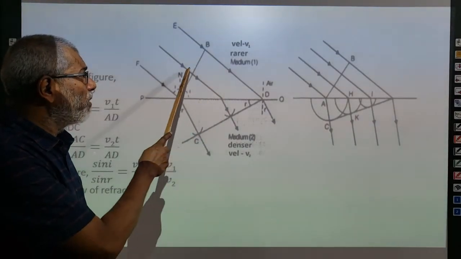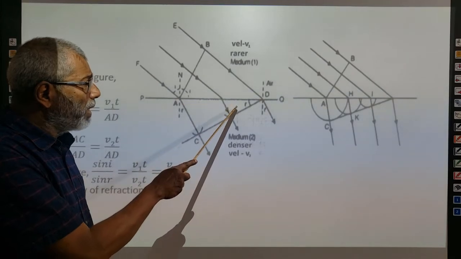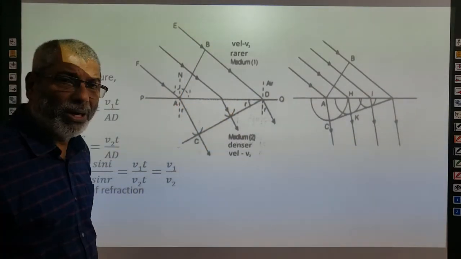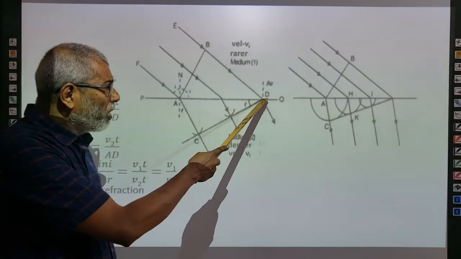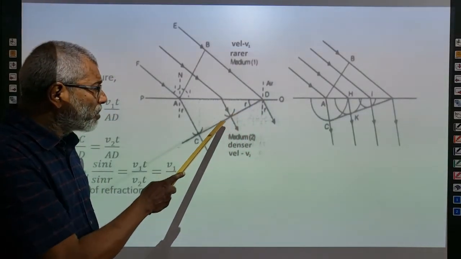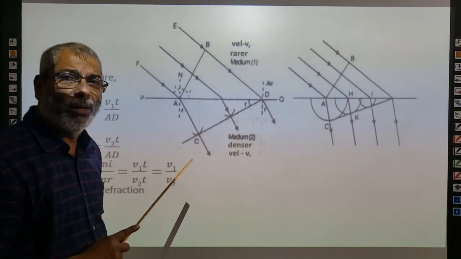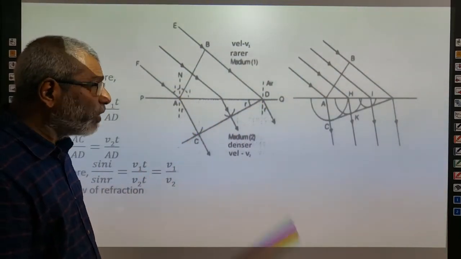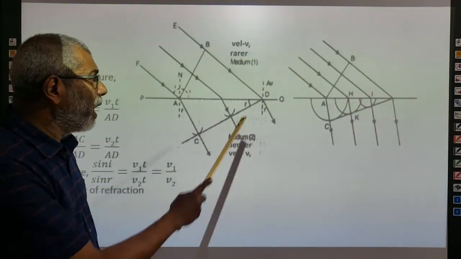The common envelope drawn to all these secondary wavelets is the new refracted wavefront.